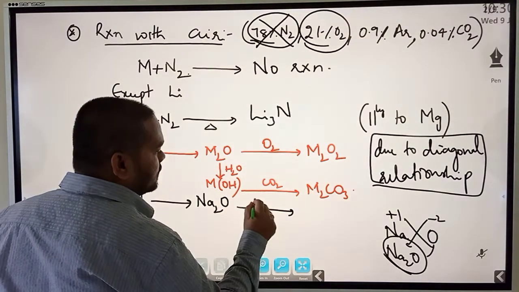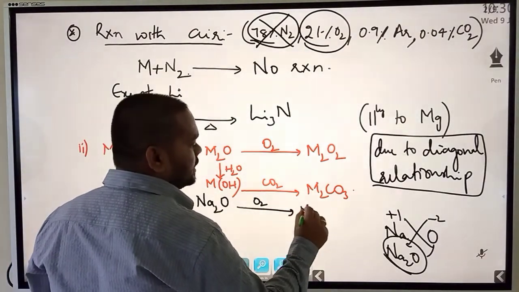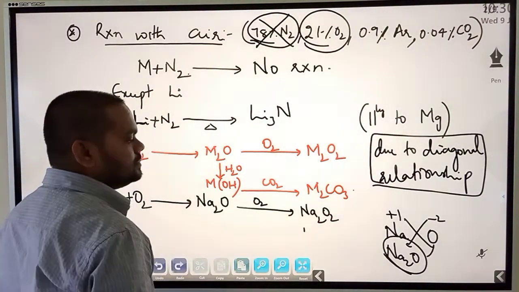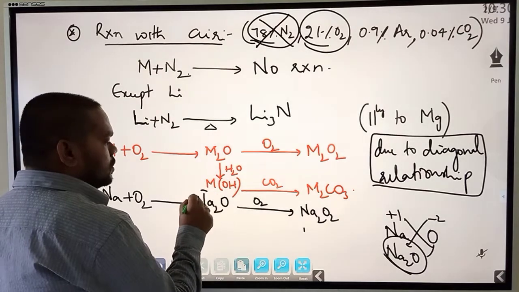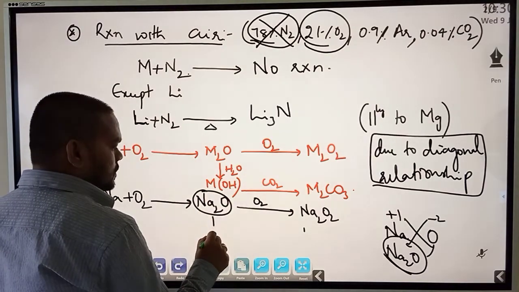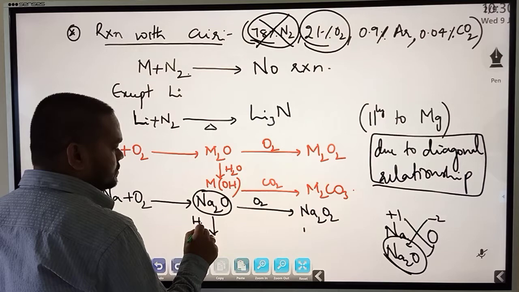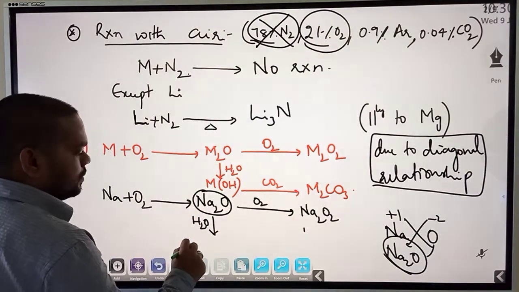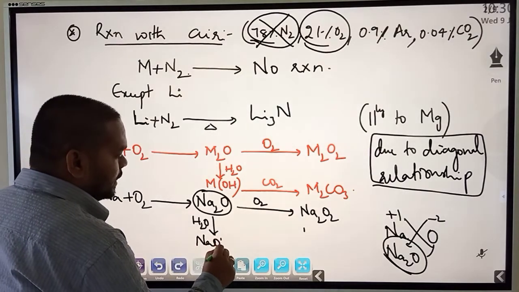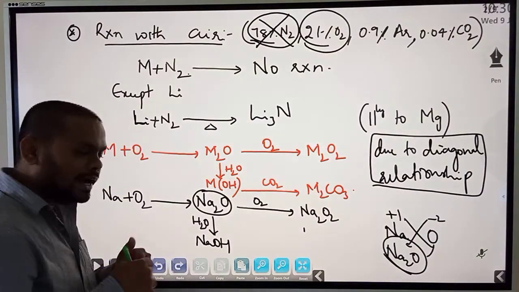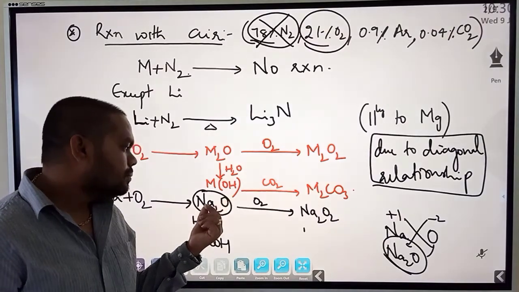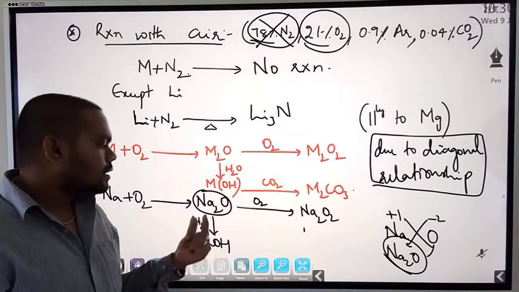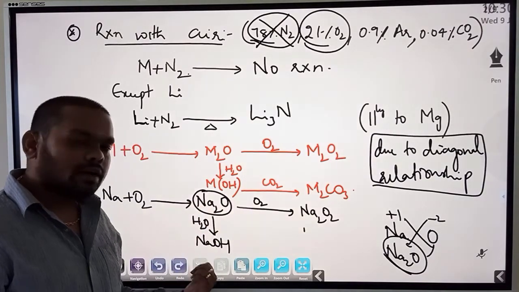This, on further treating with oxygen, forms peroxide, Na2O2, sodium peroxide. And sodium oxide in the presence of water will form sodium hydroxide, NaOH. Metal oxide with water gives hydroxide.